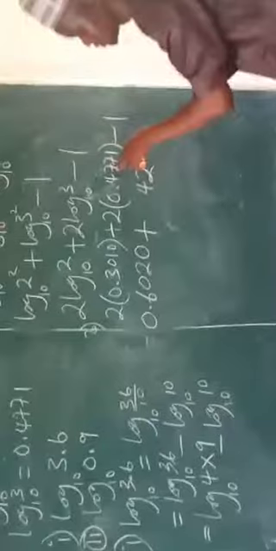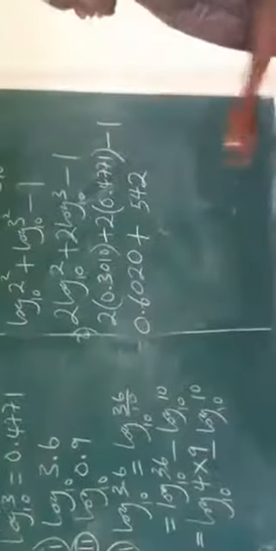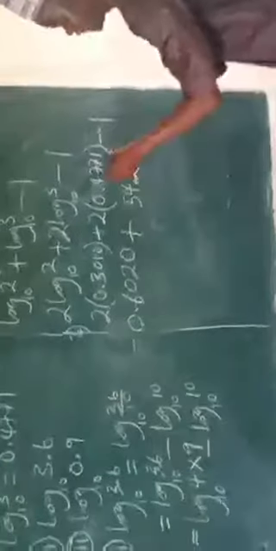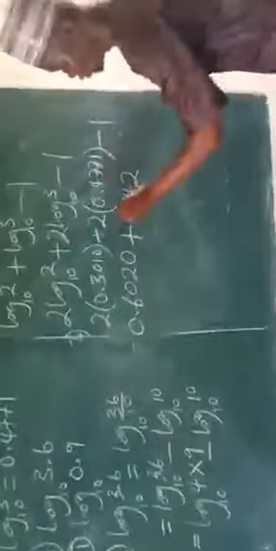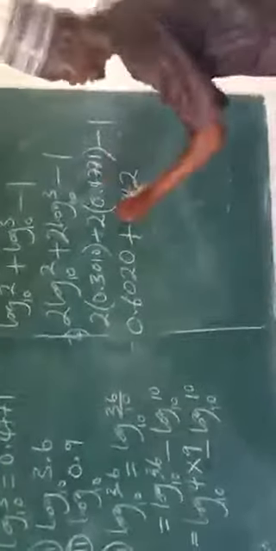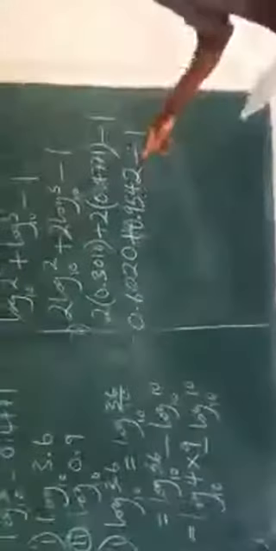We find 5 carrying 1. 2 times this is what? 8 plus 1, 9. So minus 1. So now we add this, then we subtract 1.